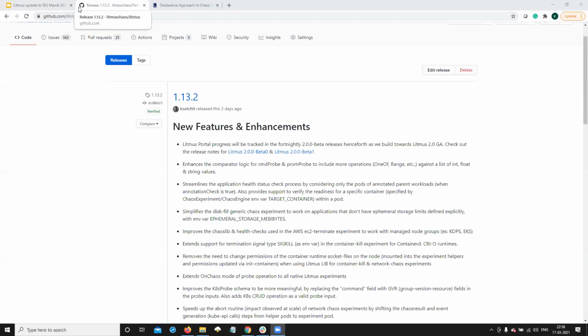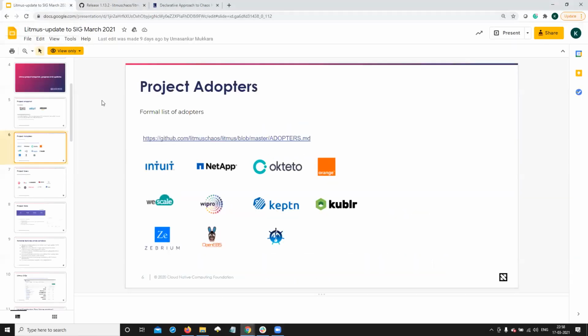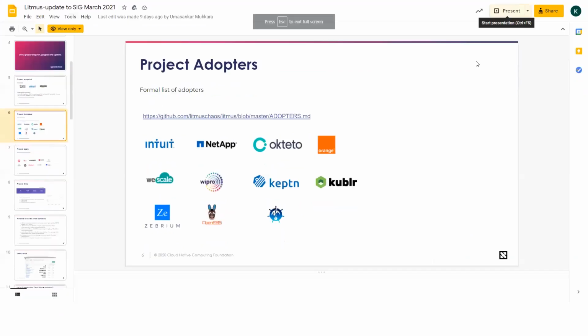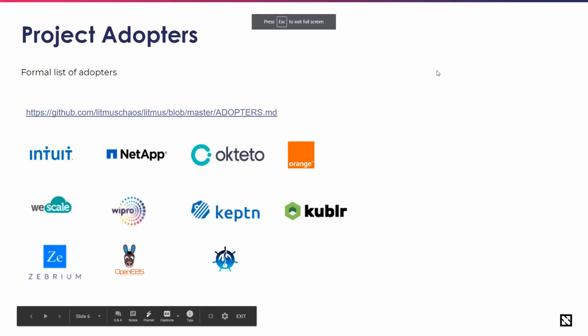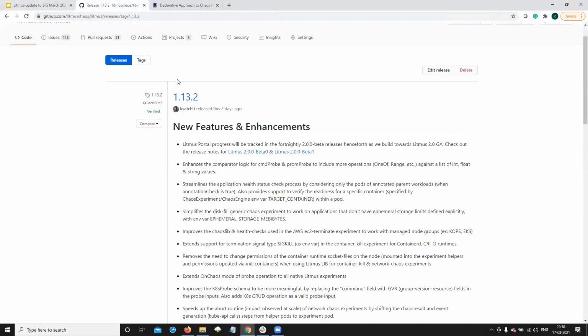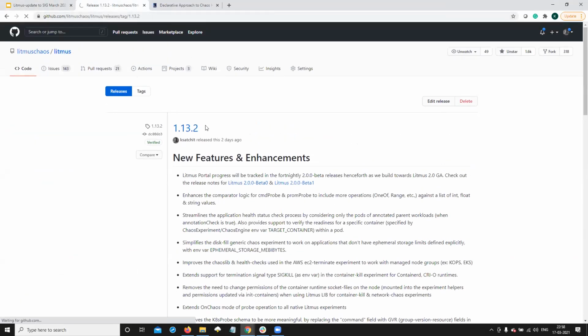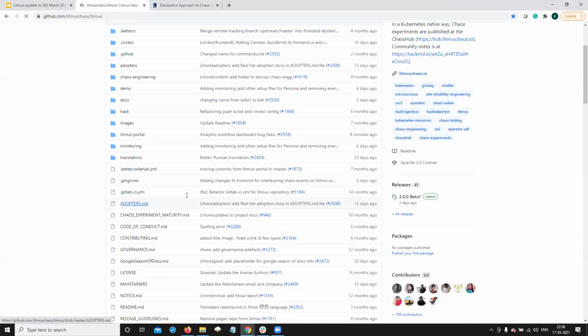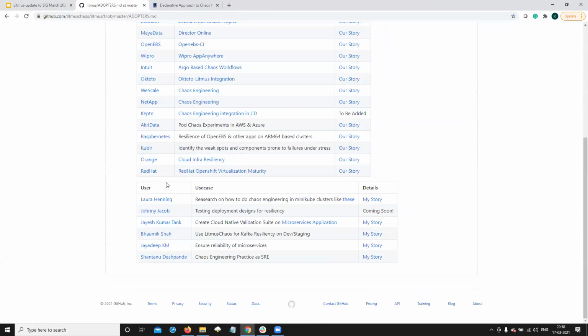Very quickly, let me give you an update on what's happening with our incubation proposal. So we basically presented to the SIG App Delivery. We come under the purview of that SIG, that we are growing as a project. We have more contributions coming in from different organizations. There have been more adoption stories. In fact, over the last 2 weeks, we added Red Hat as one of our adopters. So that's a big win for us as a community.